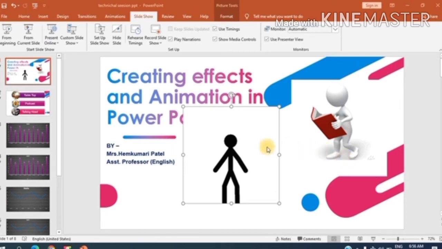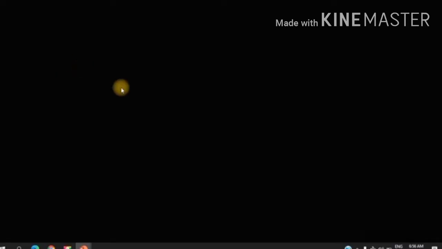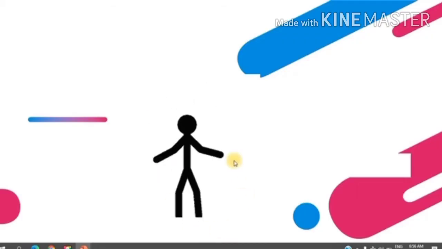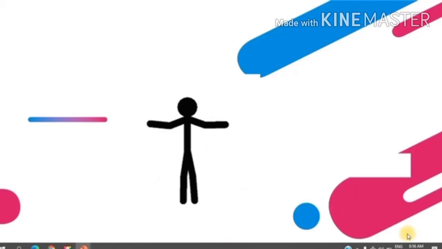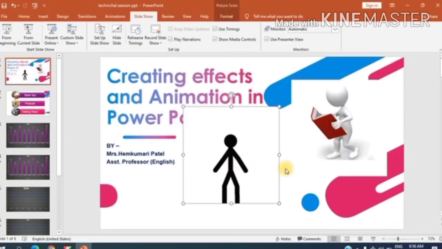Now friends, you might be wondering, this image is not moving, okay? But don't worry, it will. We have to first click on the slideshow. We have to run the slideshow and then start it from the beginning. Yes, it has started moving now. This is how we can insert GIFs into our slides. But let me delete it. I don't need it just now.